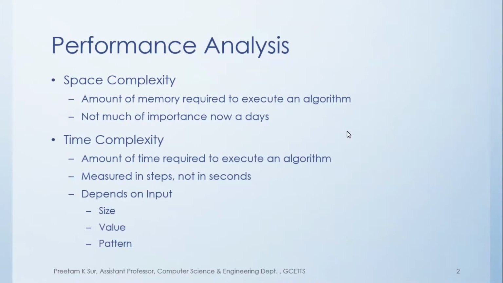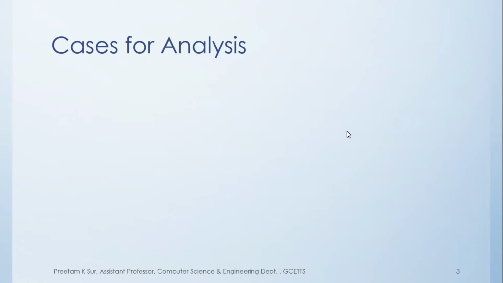So in that case, the best performance of quicksort is achieved. So you can see that on the pattern of the input also the time complexity can depend. With this, you have now got the idea about space complexity and time complexity.